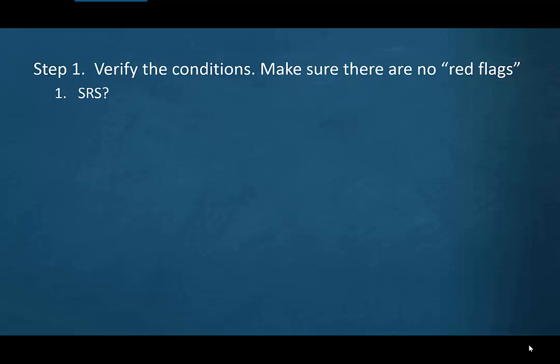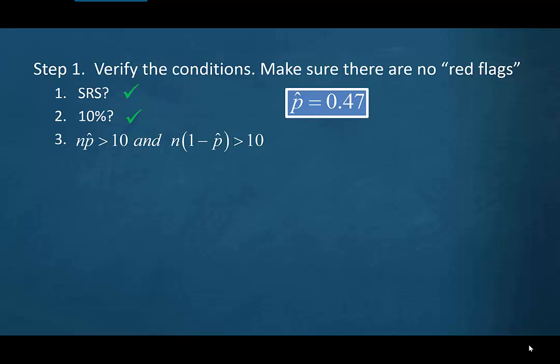Again, simple random sample. We have to assume they did a simple random sample. 10%: 1,200 people, certainly less than 10% of everybody. That was checked off. And let's actually show the work on this one in the large count condition, n times p hat bigger than 10, n times 1 minus p hat bigger than 10. With p hat equal to 0.47, n of 1,200, we plug this in, and both these conditions work out. They're both greater than 10.